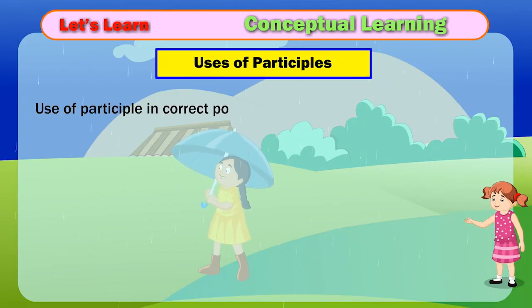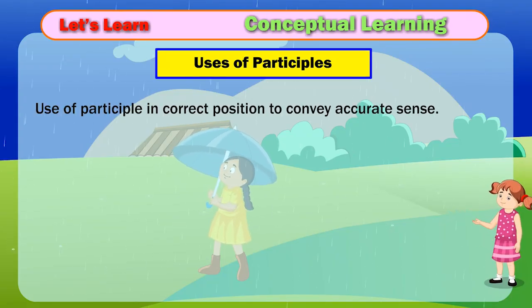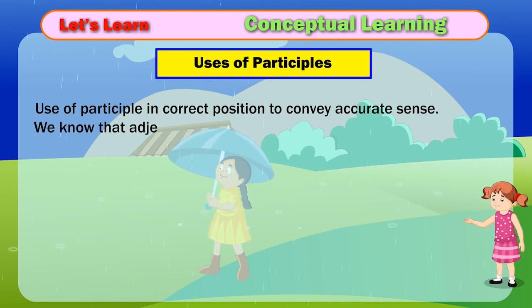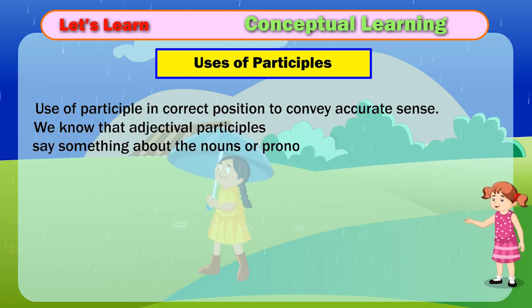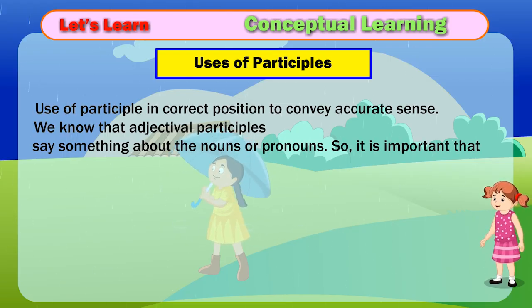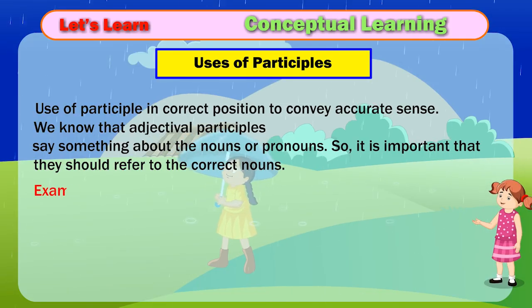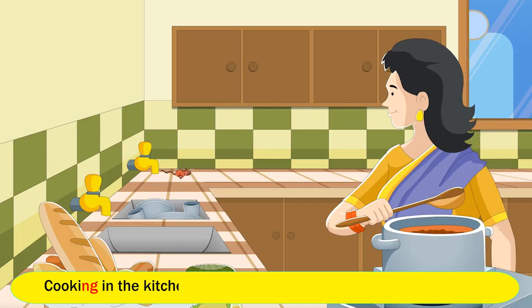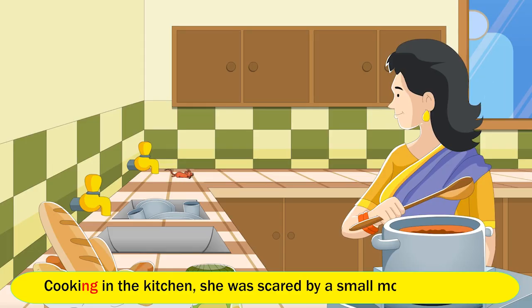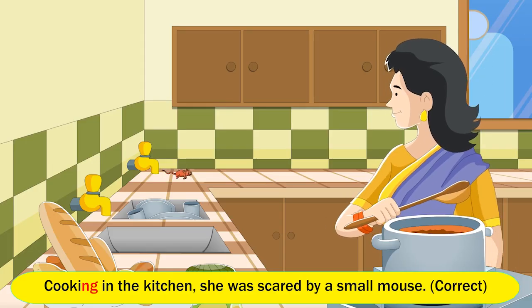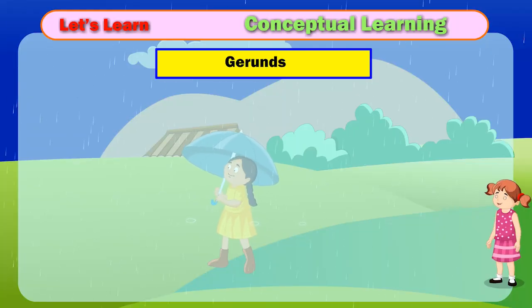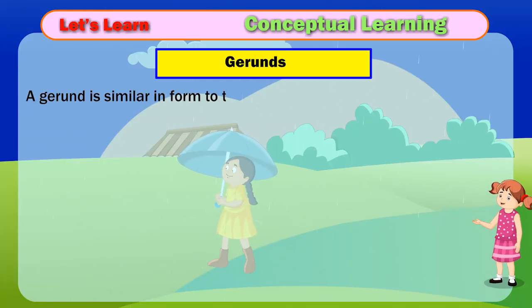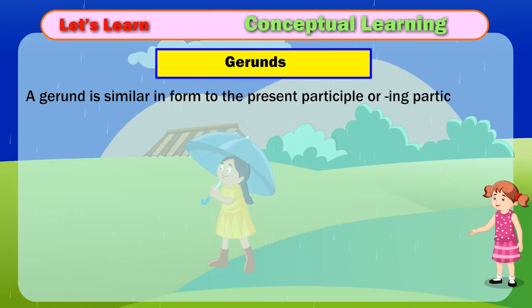I saw a gardener watering the plants. Use of participle in correct position to convey accurate sense. We know that adjectival participles say something about the nouns or pronouns. So, it is important that they should refer to the correct noun. Example: Cooking in the kitchen, she was scared by a small mouse. Correct. Cooking in the kitchen, a small mouse scared her. Wrong.